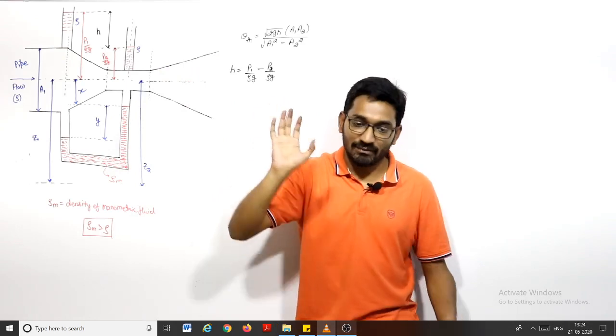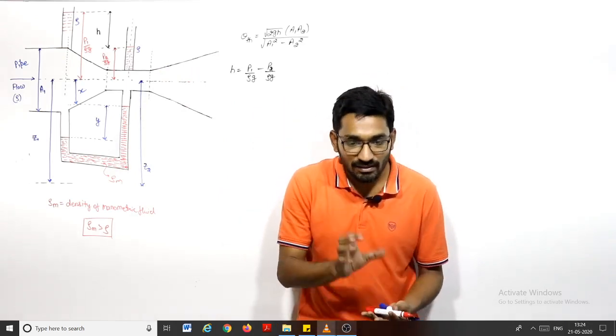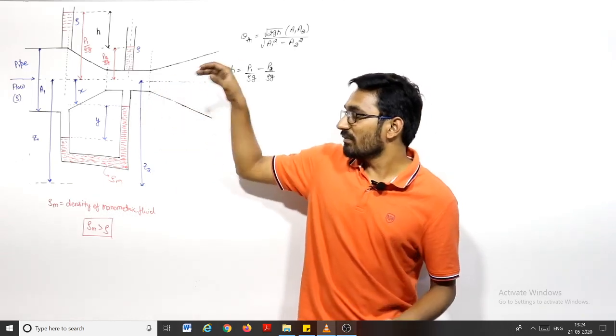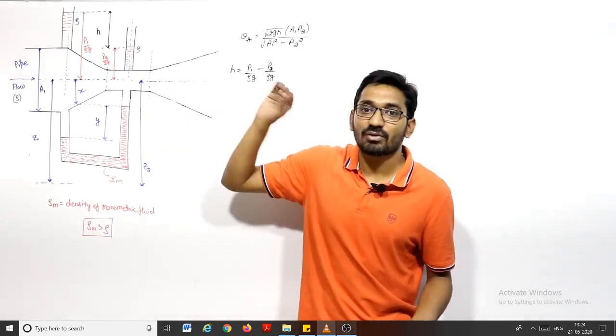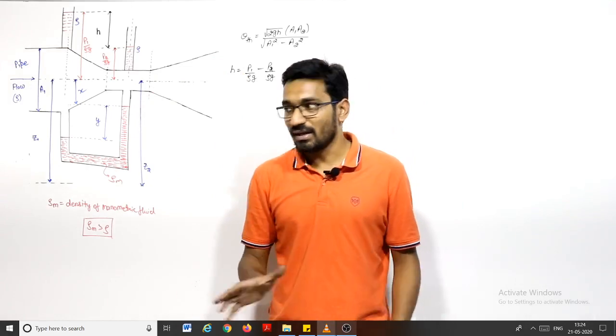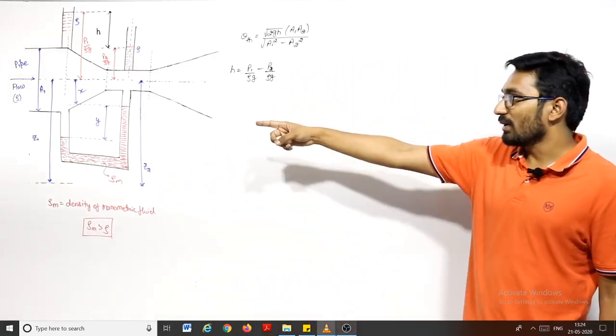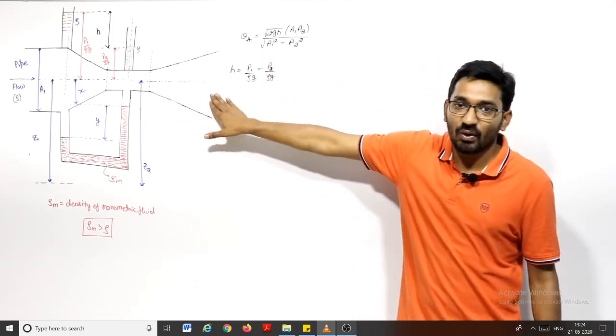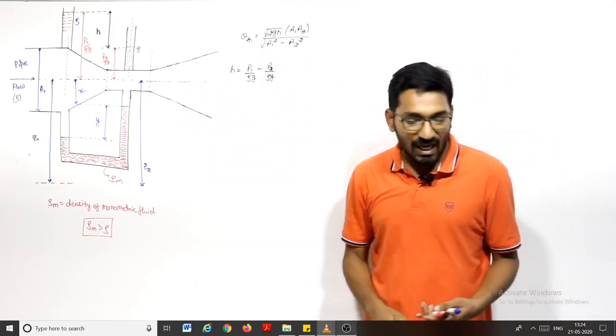We have to convert y into the head which is equivalent to the head of this fluid of density rho, right? Basic understanding. They are not the same, because this is of manometric liquid. We want the head of this fluid which is flowing.